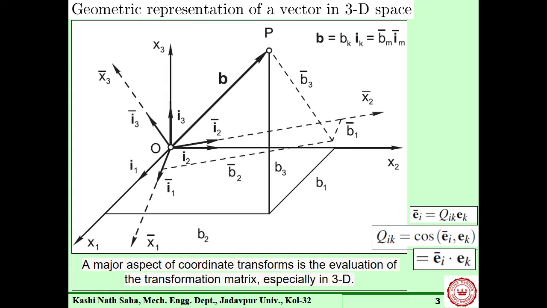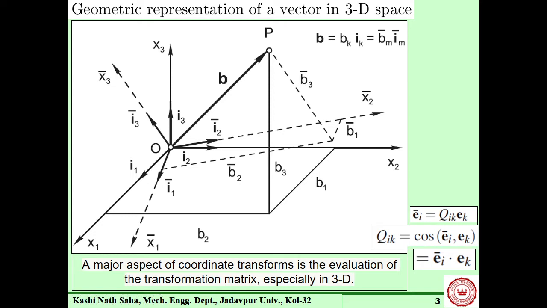Now what is the relation between these two coordinate frames? They are related by this particular quantity, which is cos of the angle between two directions. Okay. Basically, if there are two sets of unit vectors, then the cosines of the angles between those unit vectors are the components of our direction transformation matrix.